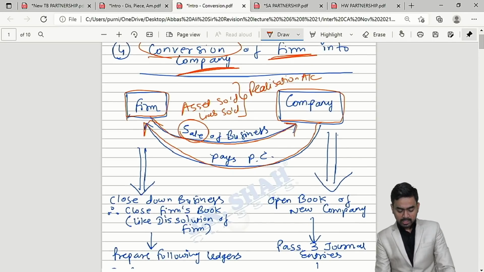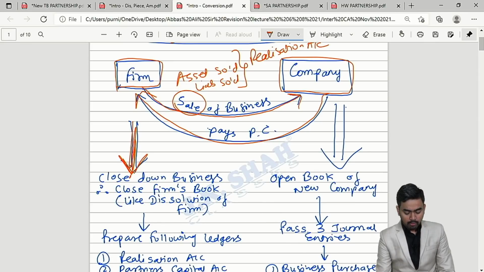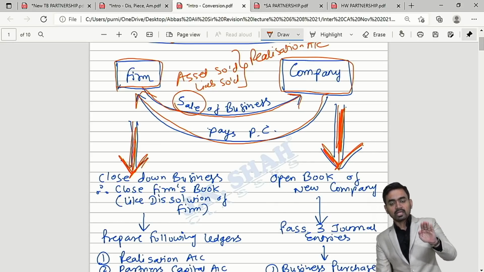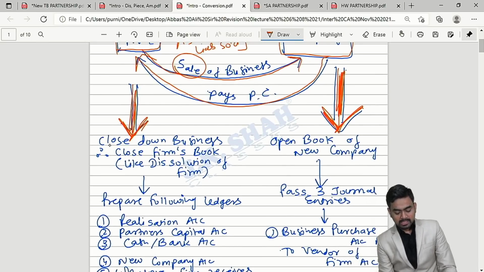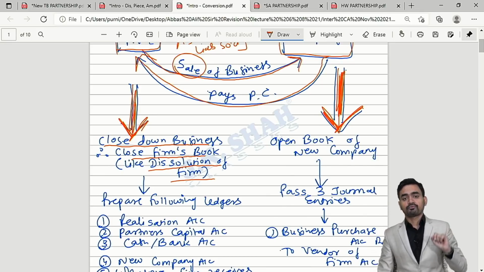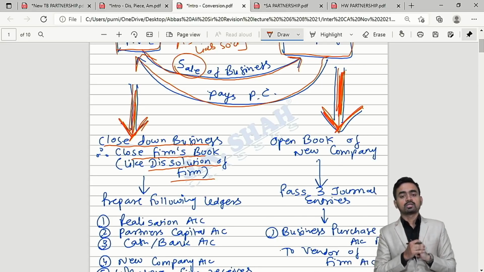Yes, my dear students. Now what do we have to do, sir? We have to close the books of the old firm and open the books of the company. In case of the firm, the business is closed down. Therefore, we close the firm's books and follow similar steps which I have already given in dissolution of firm. What is the only difference between dissolution of firm and conversion?